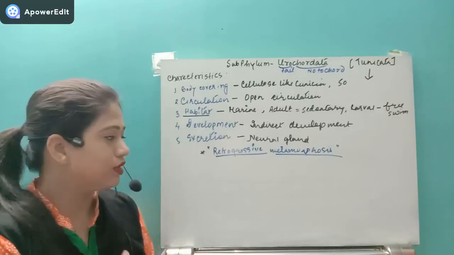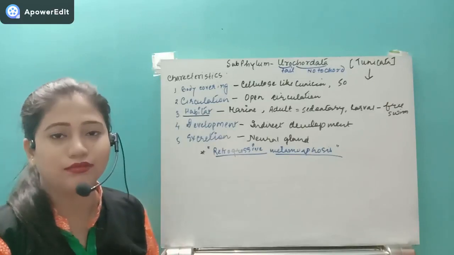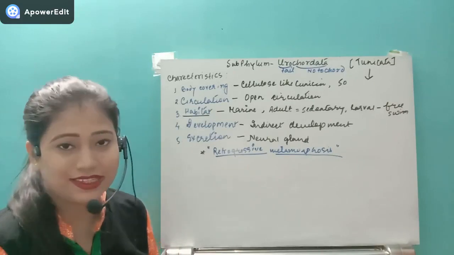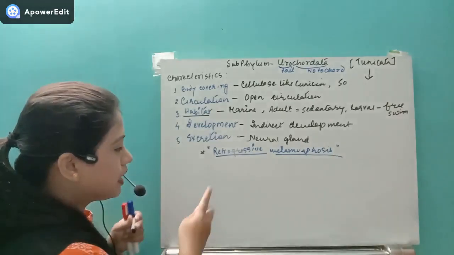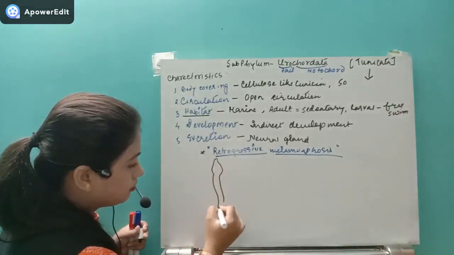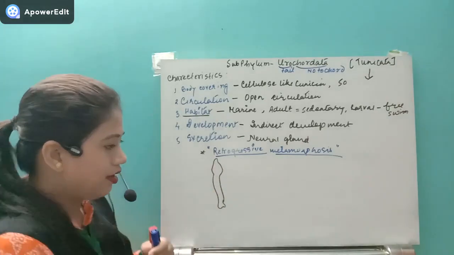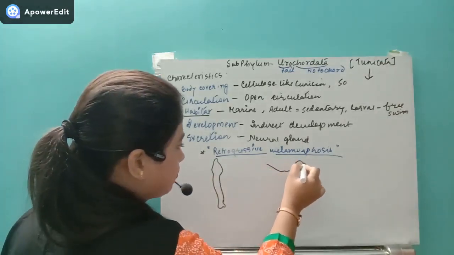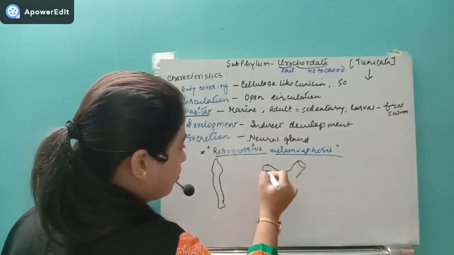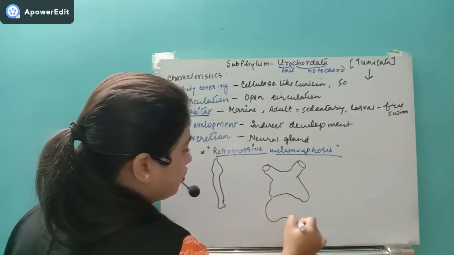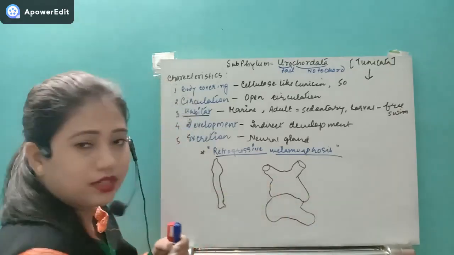Now I will tell you how actually those characteristics which are advanced are lost. Let us see. First of all, if you see the larva, okay, so let me write here, this is suppose the larva, okay, just I'm drawing, and here this one is the adult organism, right? So adult organism will just look like this, okay. So this is the adult, right?